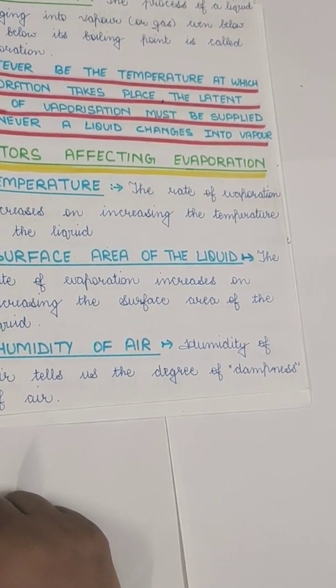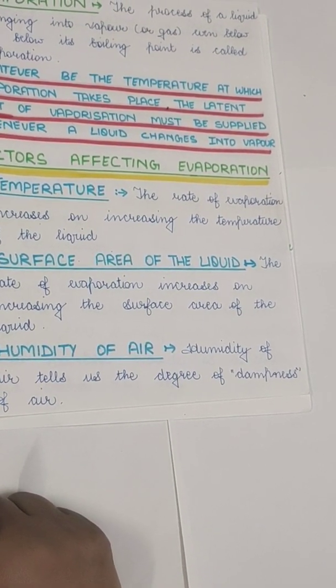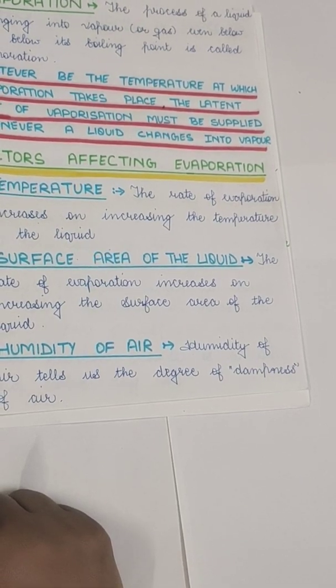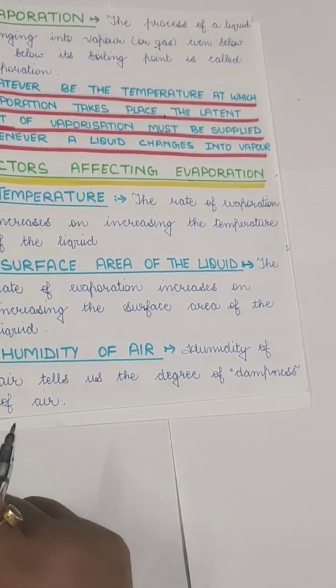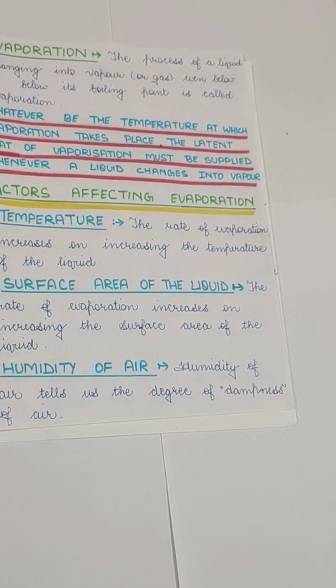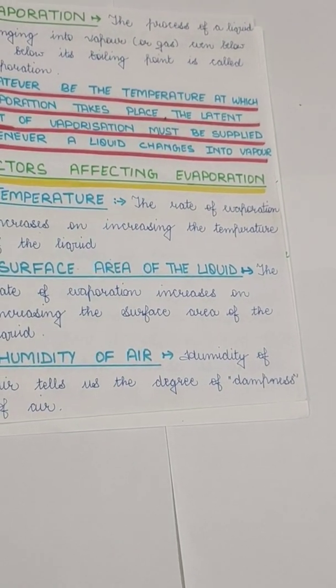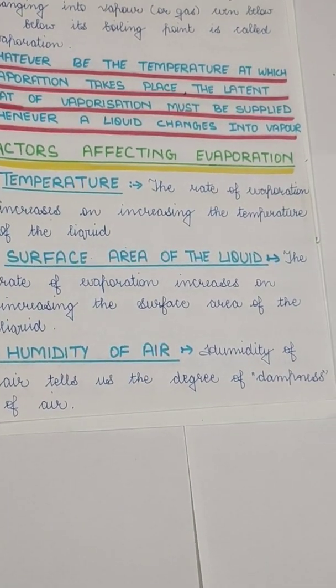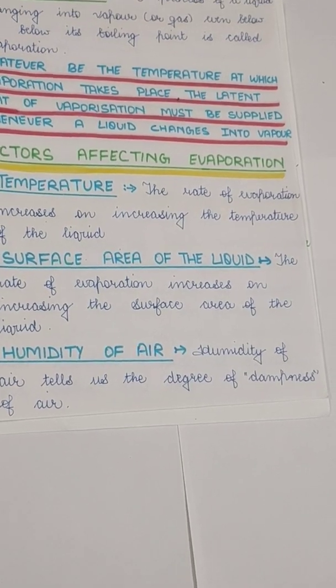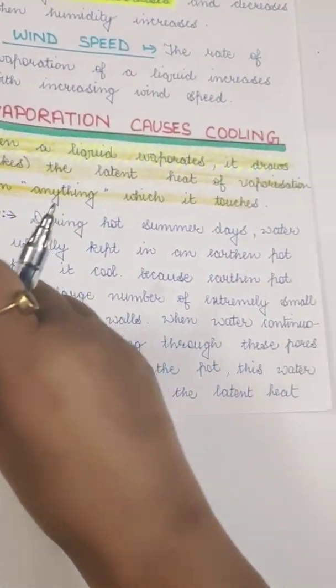But in the summers there are fewer water vapors in the atmosphere because it is heated up and the water vapors get dried up. So the more the vapors, the less the evaporation. That means humidity decreases the evaporation.